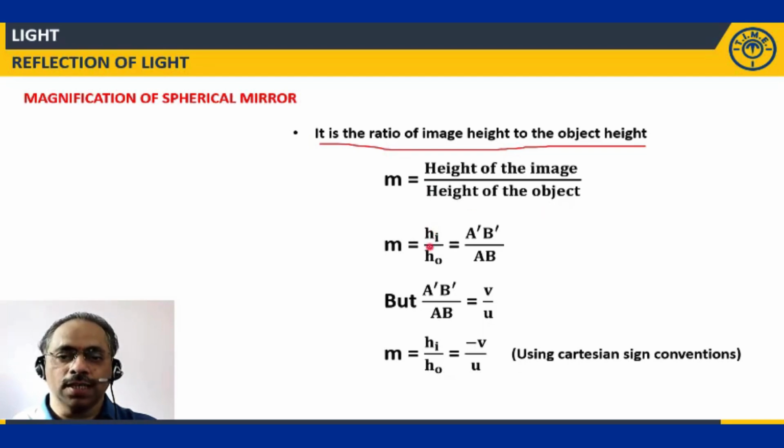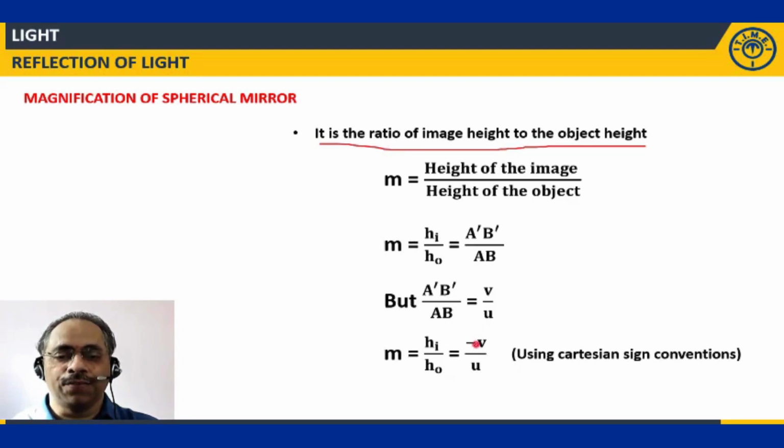If I write in short, HI divided by HO, or I can write it as A dash B dash divided by AB, refer to the images in the previous two derivations. So A dash B dash divided by AB, if you consider, that is nothing but V by U. What is V? Image distance, and U is object distance. Clear?